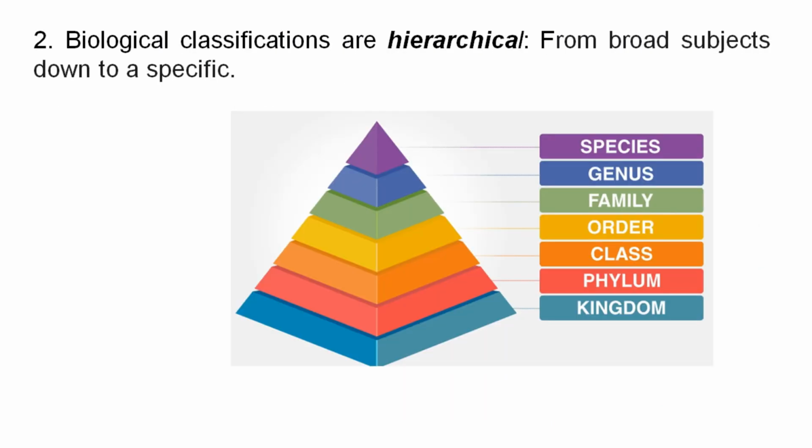Good. Another one, biological classification is hierarchical. It is hierarchical from the broadest to what? To the specific, very specific. This is a broad kingdom, then phylum, then class, order, family, genus, and species. So biological classification is what? Hierarchical. From broad subject to a specific subject. Yes, biological classification is hierarchical.